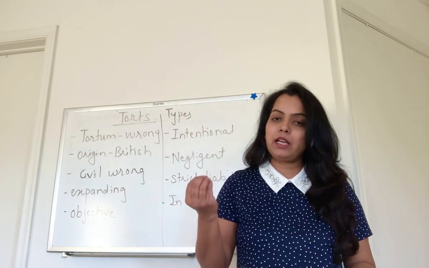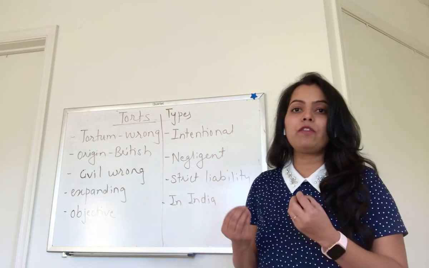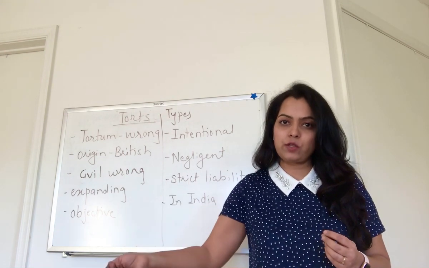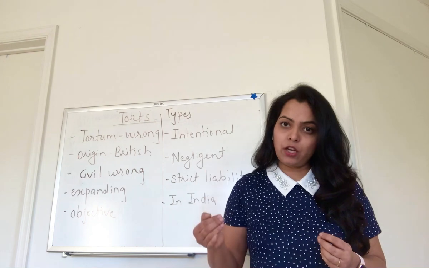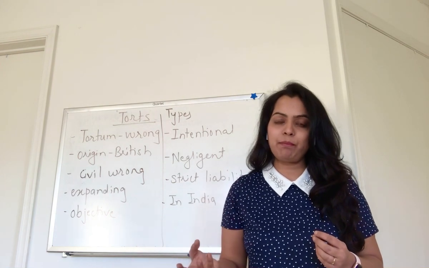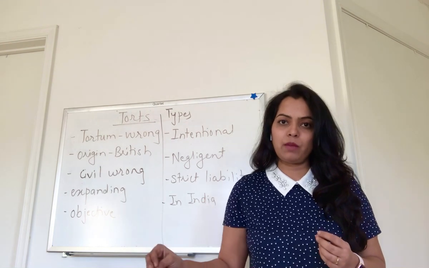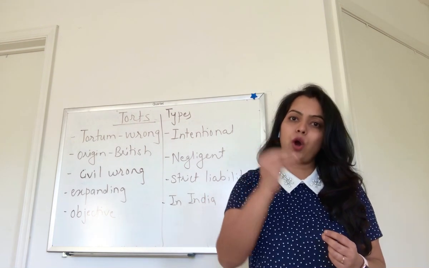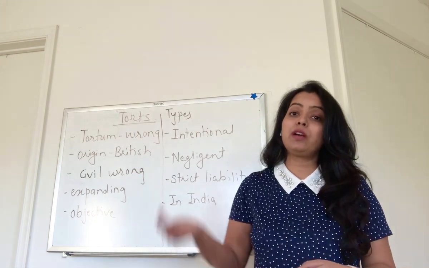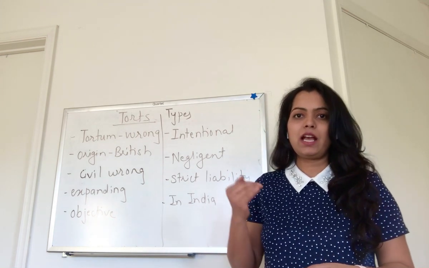Objective of law of torts, as it belongs to civil law domain, objective is corrective and not punitive. For example, in criminal law, the object of criminal law is to punish the wrongdoer and to set a lesson in front of society. But in case of civil law, object is to correct the wrong which has happened and to compensate the victim. So objective of contract and tort law is not to punish a wrongdoer, but to correct a mistake which has happened.